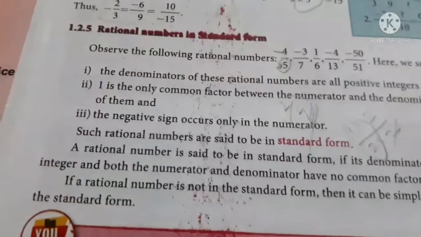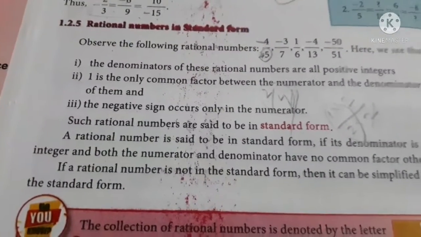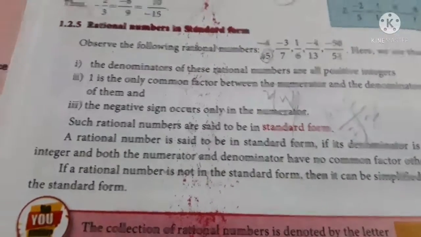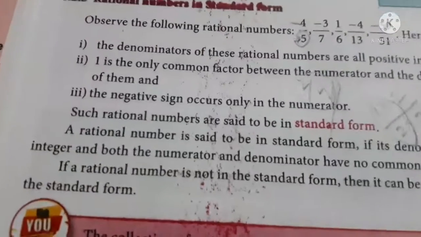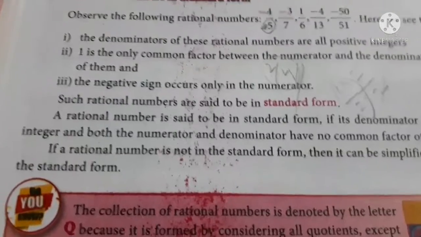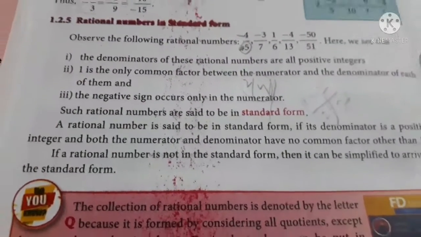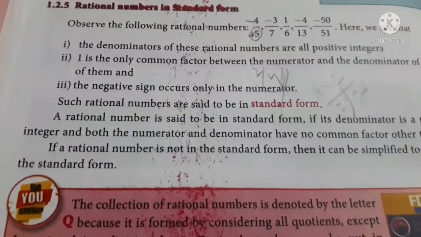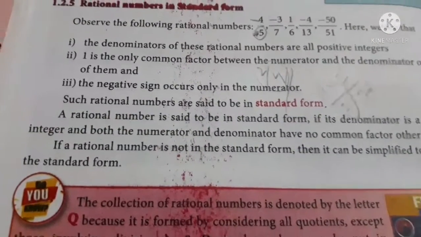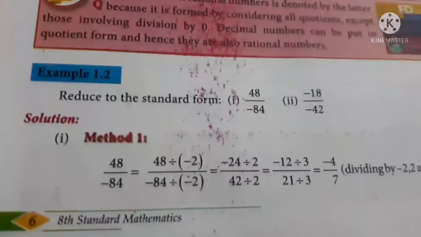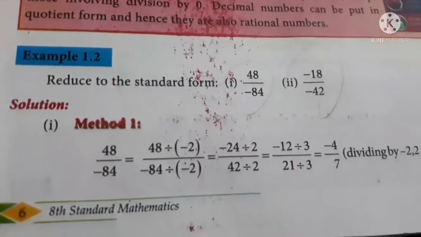Okay. Then the third one: the negative sign occurs only in the numerator. I already explained this to you in the first point, right? The negative symbol should always be in the numerator, and if it is in the denominator, you should take it to the numerator. Okay, such rational numbers are said to be in standard form. So now we have the example. You have to convert these numbers into standard form.